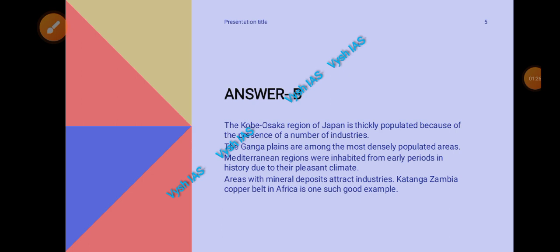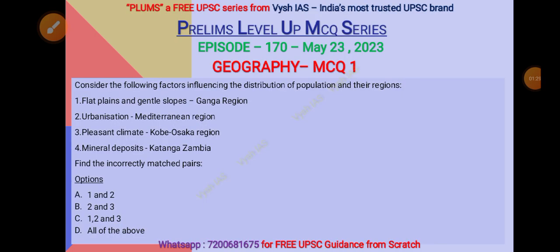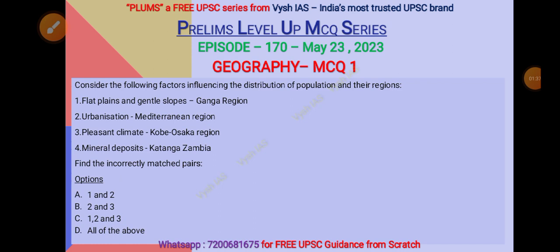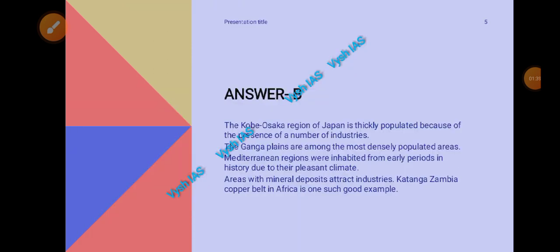So actually the Kobe Osaka region is thickly populated because of the presence of industries and not pleasant climate. And the Ganga plains are the most densely populated areas because of the terrain. It is not hilly, it is plains, so it is very easy to do agriculture and so many other things like industrialization also. So that's why it is highly populated.